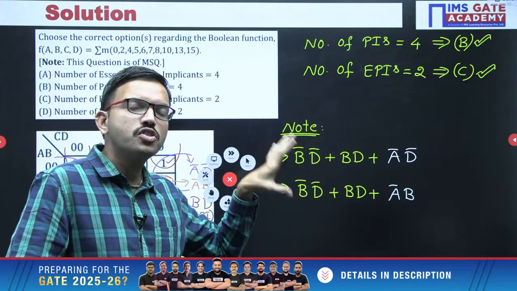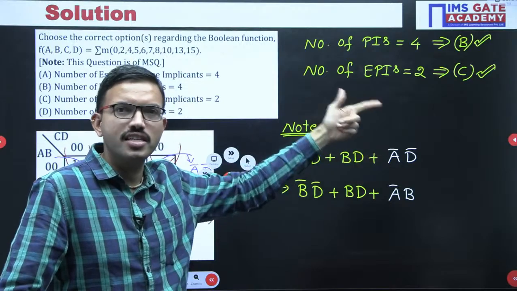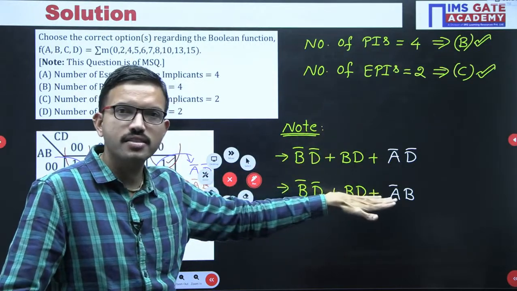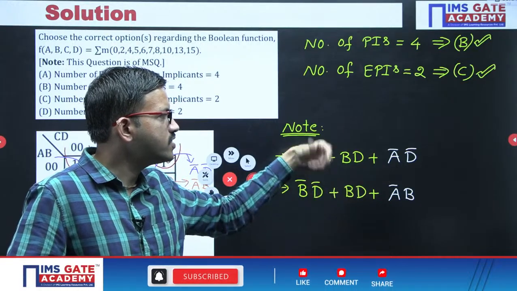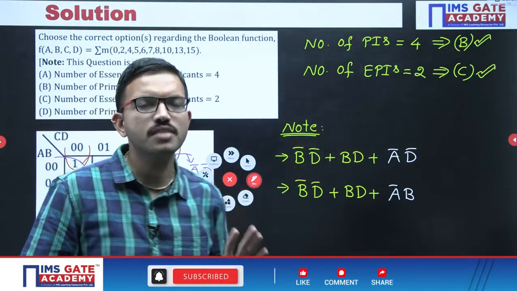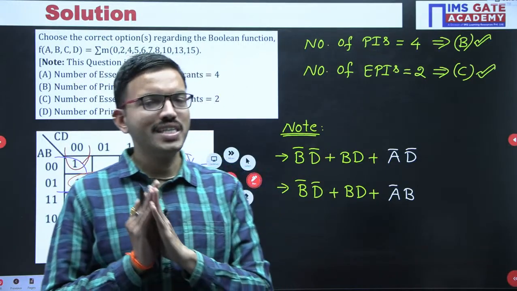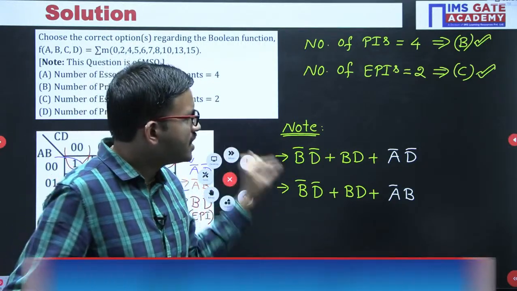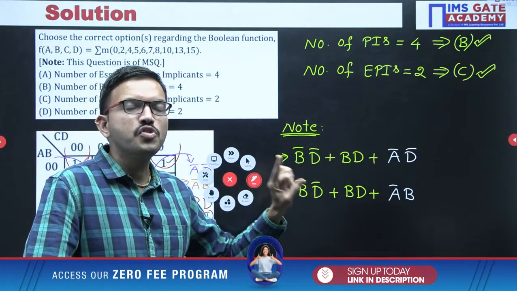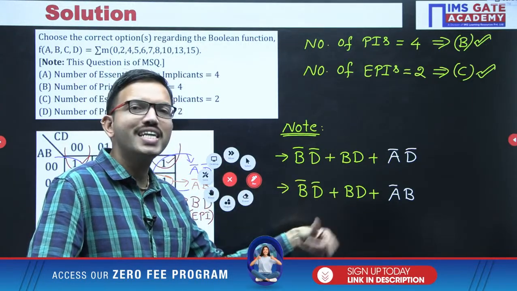But if the question is MCQ, suppose you got like this, unfortunately that is not there in the given choices. Instead of that you are having like this, or similarly you might have got like this, but unfortunately instead of this you might be having like this. That time it is very simple, no need to panic. If you followed the procedure correctly, definitely your answer is correct. But only thing, because you are having more than one minimized function, whatever answer you are getting, that is not there.